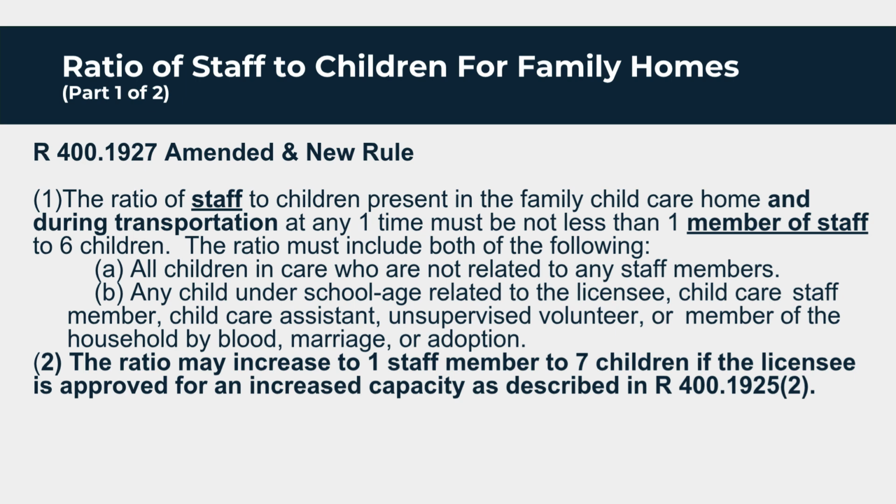B. Any child under school age related to the licensee, child care staff member, child care assistant, unsupervised volunteer, or member of the household by blood, marriage, or adoption. 2. The ratio may increase to 1 staff member to 7 children if the licensee is approved for an increased capacity as described in R 400.1925, 2.